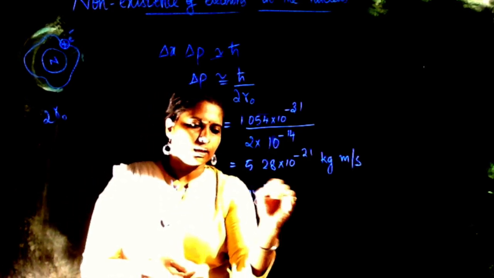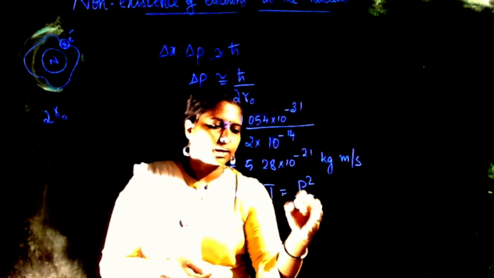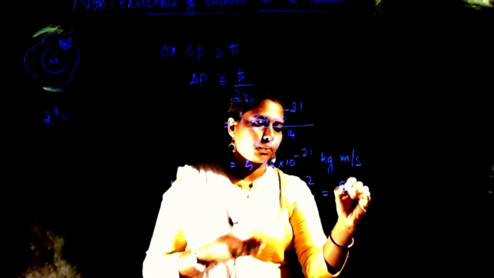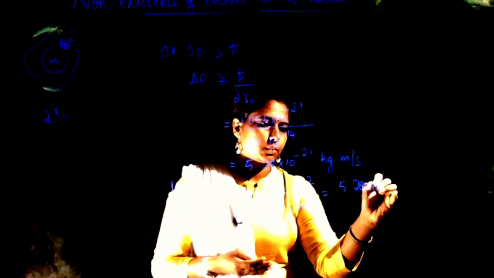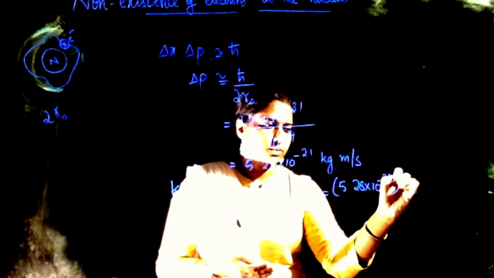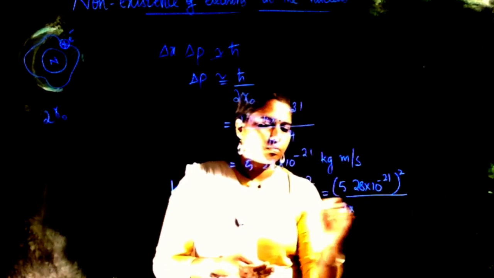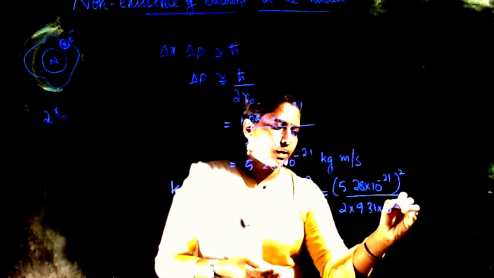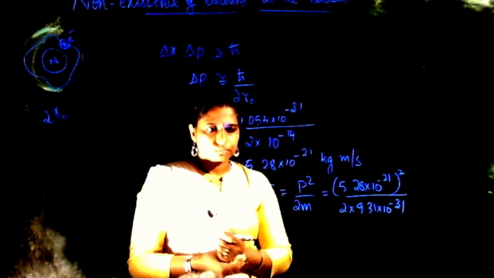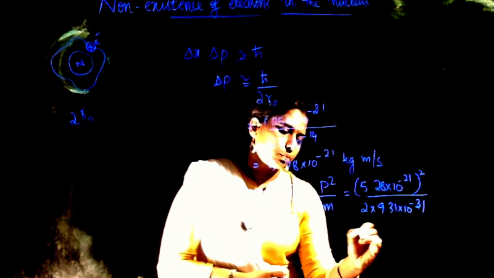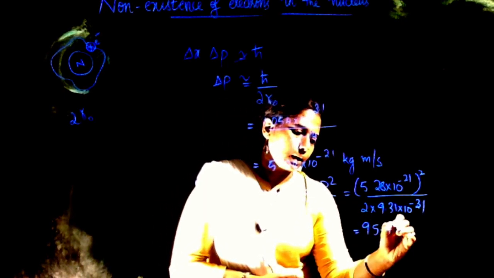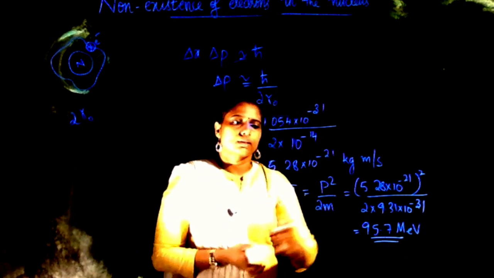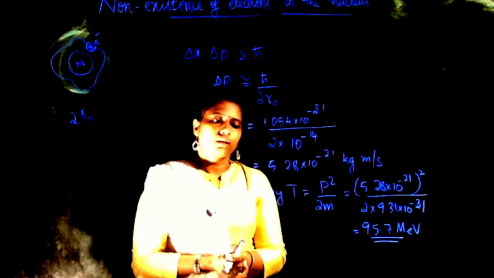If momentum is of this order, then the kinetic energy can be obtained from the equation. Kinetic energy T is P square by 2m. So let's give the values of P: 5.28 into 10 power minus 21, the whole square, by 2 into the mass of the electron, 9.31 into 10 power minus 31. And this comes out to be 95.7 mega electron volt. So in mega electron volt, it is approximated to 100 MeV.